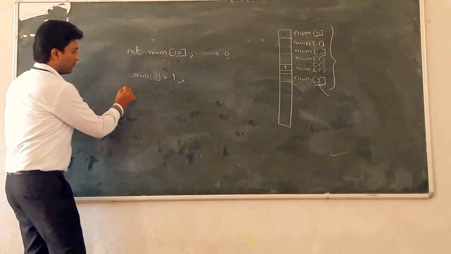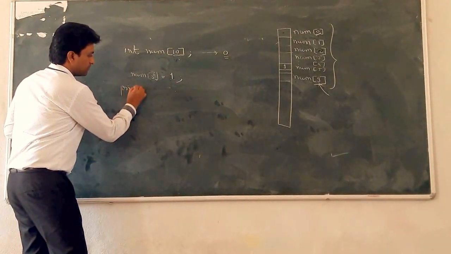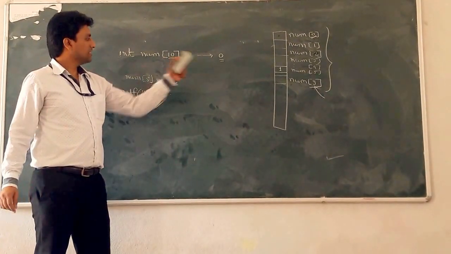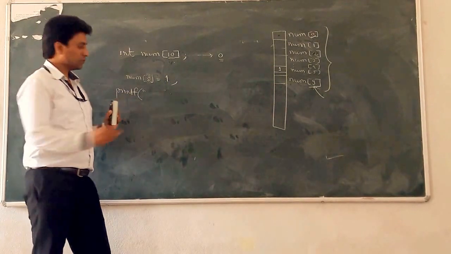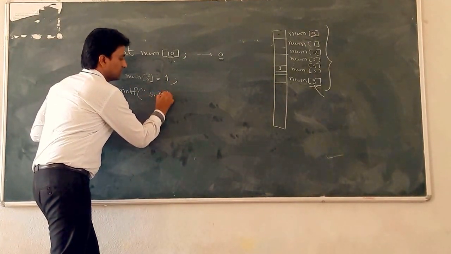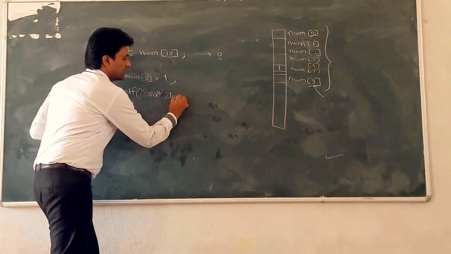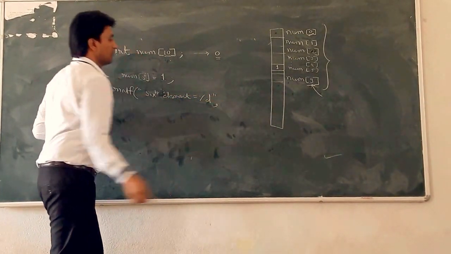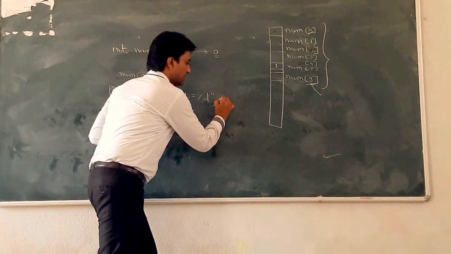Okay. For example, we want to display with printf. What do you want to display? The 6th element value. So, 6th element is equal to percentage d, double quotes complete. Where is that 6th element present?